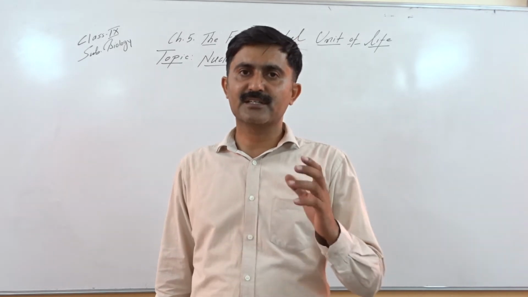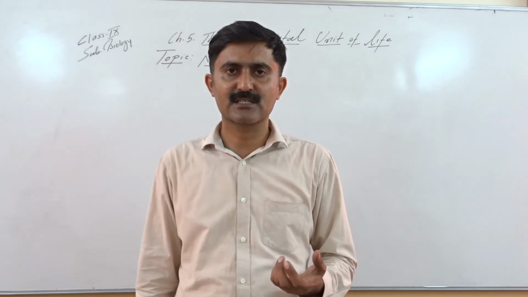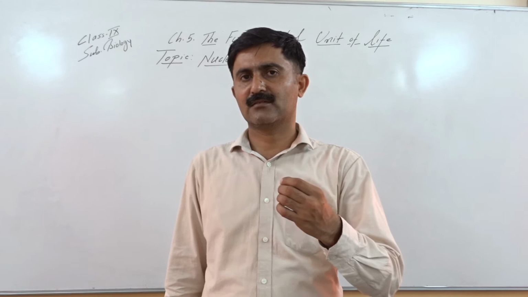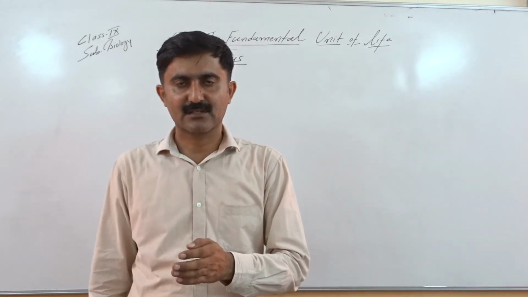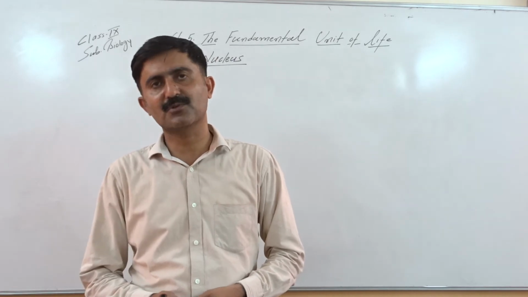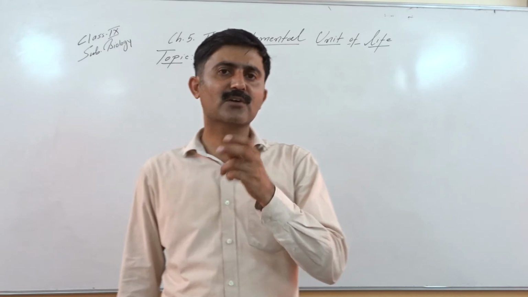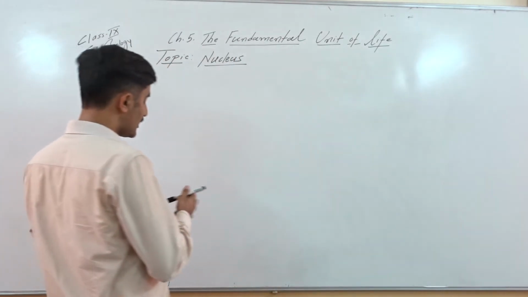That is called heredity. The nucleus plays a key role in heredity. It is responsible for inheritance. It is also responsible for reproduction in the cell. It means the nucleus controls the cell division that helps in the formation of new cells. So the nucleus is one of the most important parts, one of the largest parts of the cell. Right? So let's look into the structure of the nucleus first.